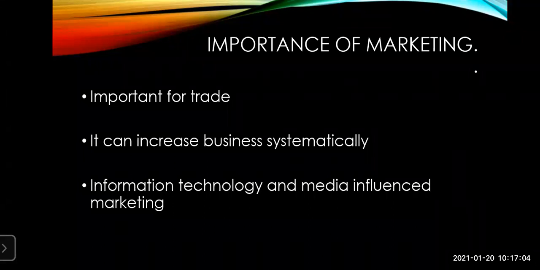For example, mobiles: Vivo is there, Samsung is there, Lava is there, Moto is there, and many more. In the present situation, with many brands, customers are often confused, they don't know what to buy and which brand to go for. At that time marketing plays a very vital role.